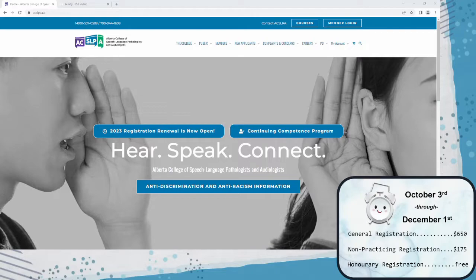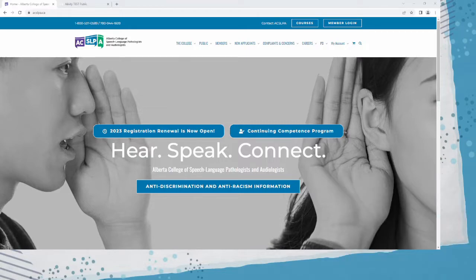Honorary registration remains free this year, but please be aware that at next year's renewal, a $50 fee for honorary registration will be implemented. After December 1st, an extra $100 administration fee will be charged for general registration. If you haven't completed your renewal by December 31st this year, your permit will be canceled and your membership will be archived. If you wish to continue practicing in Alberta anytime during 2023, you will have to pay an additional $220 reinstatement fee. Your registration renewal will not be considered complete until all required information has been received, including payment.